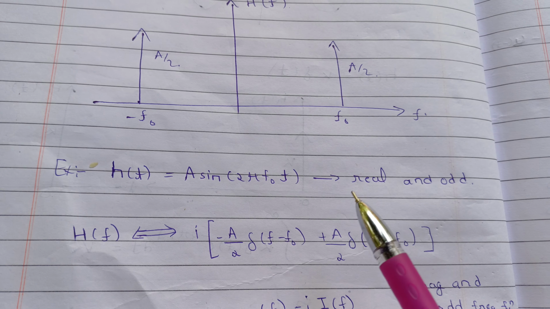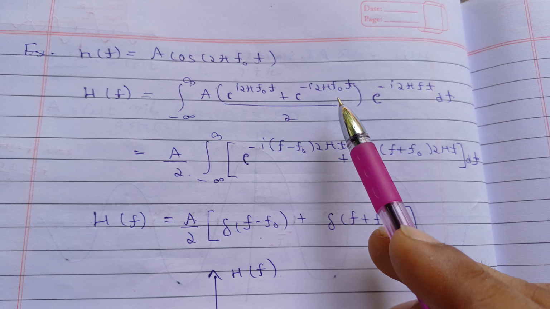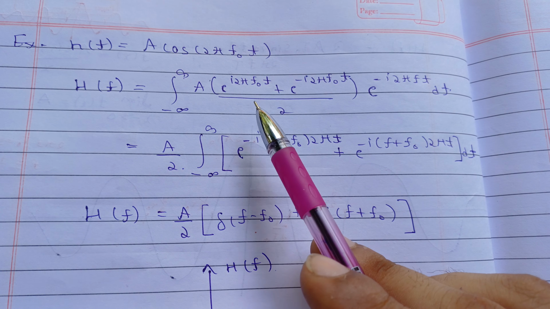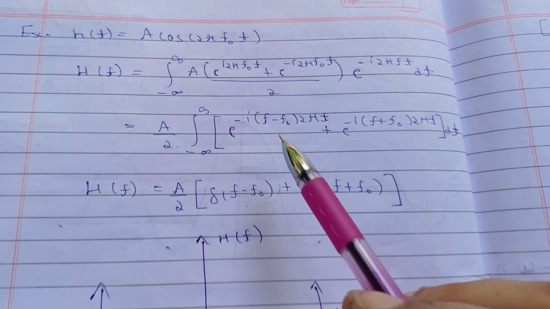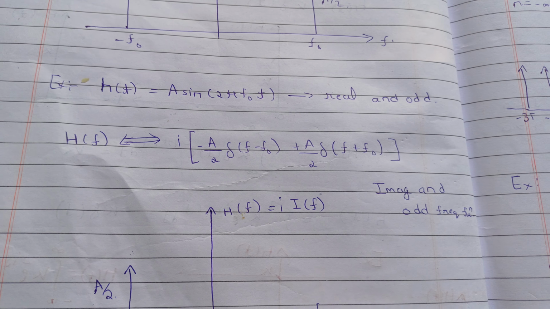Now if you do this for the sine, then you know for the cos you have the formula exponential i theta plus exponential minus i theta divided by 2. For the sine it will be exponential i theta minus exponential minus i theta divided by 2 iota. So you will get an imaginary function in the Fourier transform. So this will be like this.